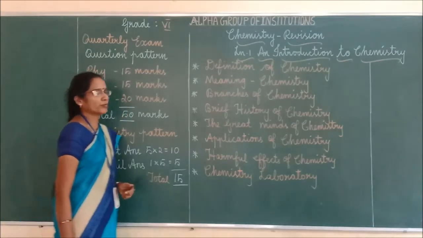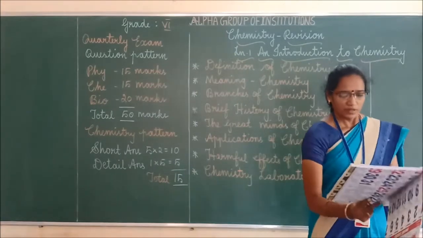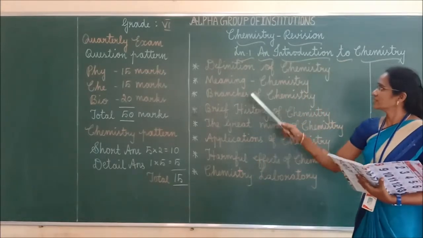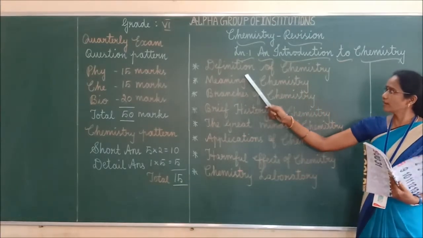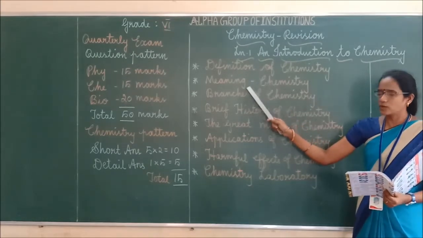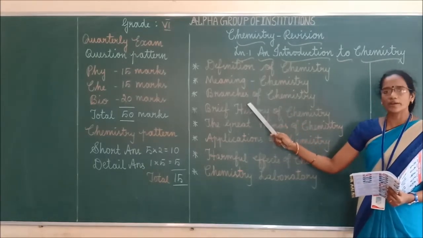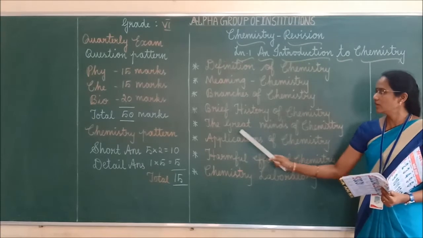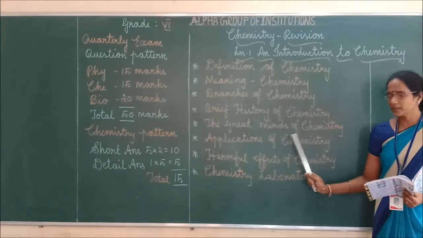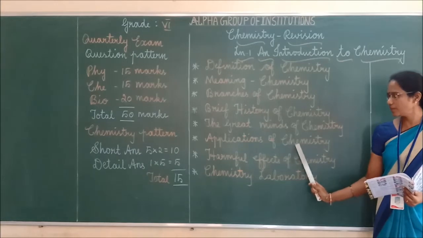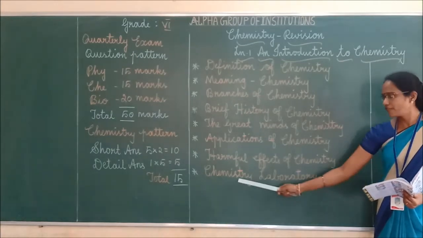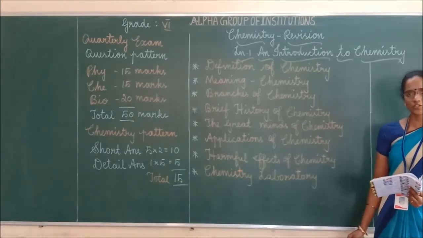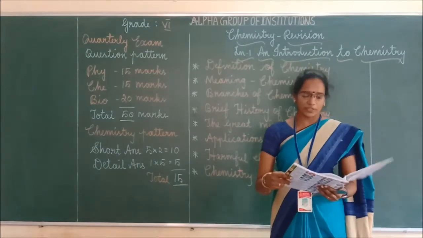Okay children. Now just take your book. Take page number 2. Let us start the revision now. So first, these things we are going to see. First one, definition of chemistry. Second one, meaning of chemistry. Third one, branches of chemistry. Next, brief history of chemistry. Next, the great minds of chemistry. Next one, applications of chemistry. Harmful effects of chemistry. Finally, about chemistry laboratory. So these things we are going to cover today, right? Take page number 2.